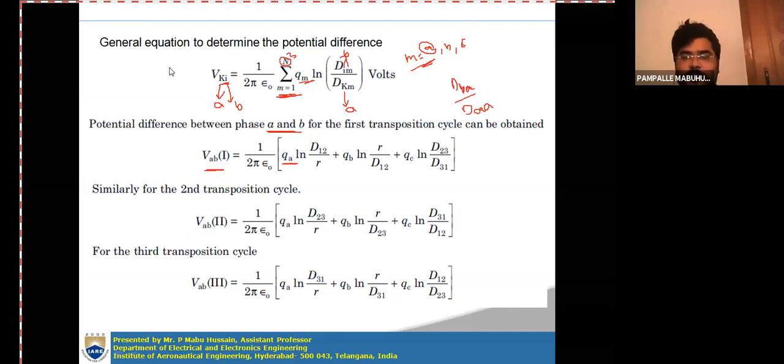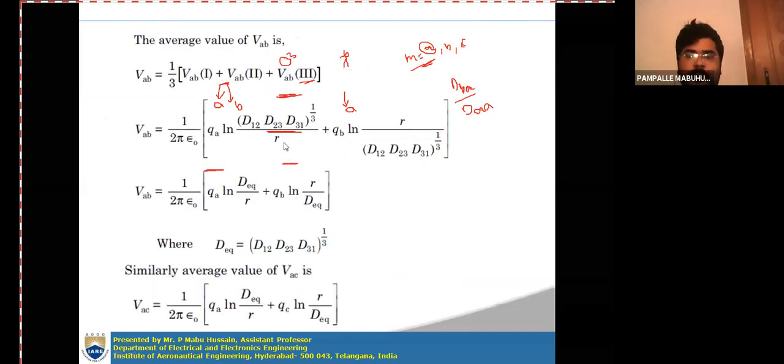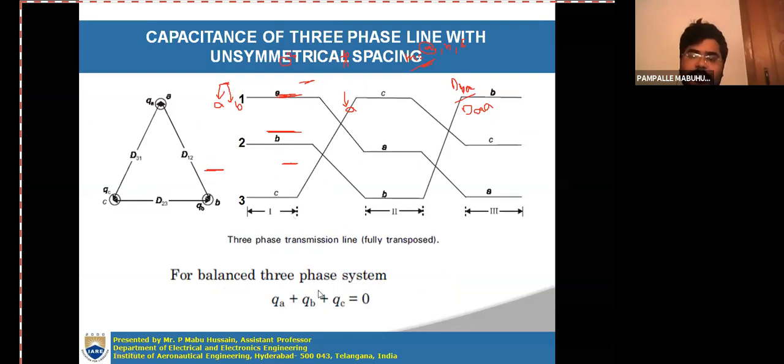Now if you go to the previous slide, in the first section the distance between the conductors A and B is represented with this distance, which is D12. So D12 is the distance between A and B, BC is D23 and CA is D31.